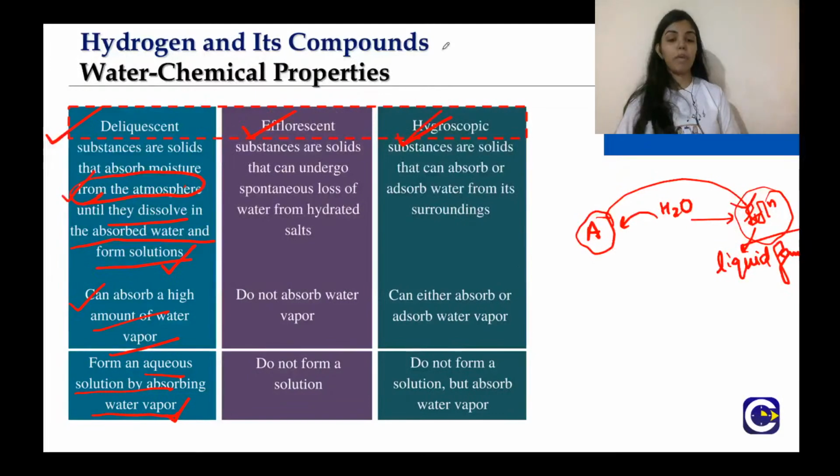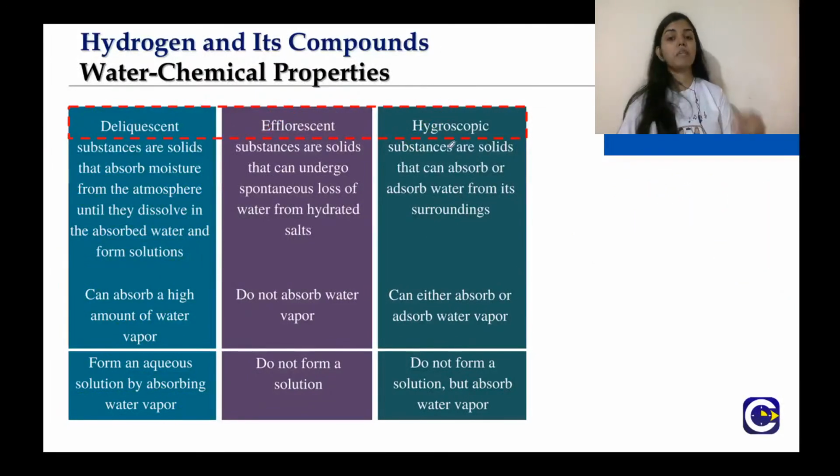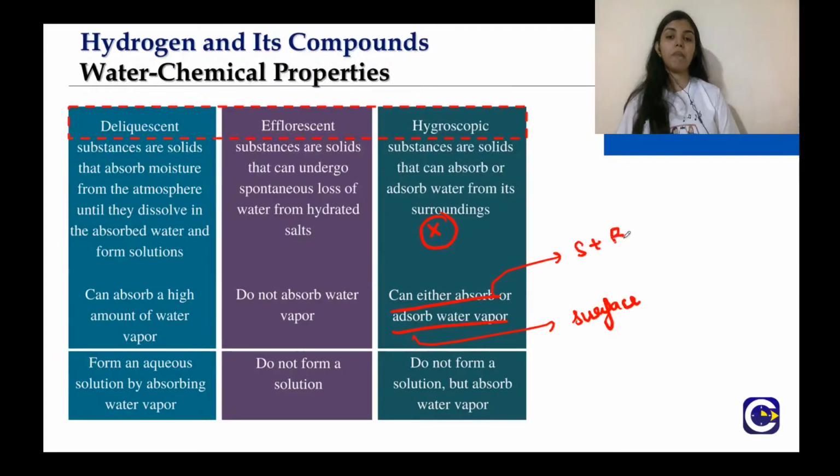Next is hygroscopic. Hygroscopic substances also absorb water, but they don't form a solution. They can either absorb or adsorb. I have already explained the difference between absorb and adsorb. Adsorb means it is sticking on the surface, and absorb means it will be present on the surface and also in the bulk, right? So it can either adsorb or absorb water. It does not form a solution, it only absorbs water vapor.